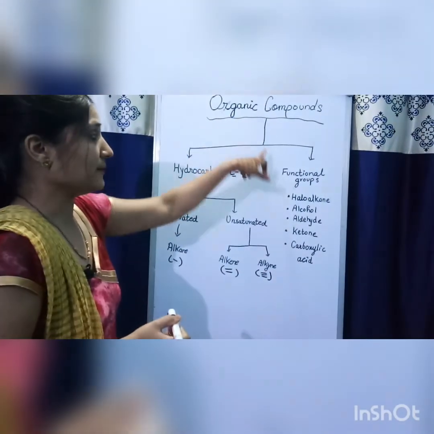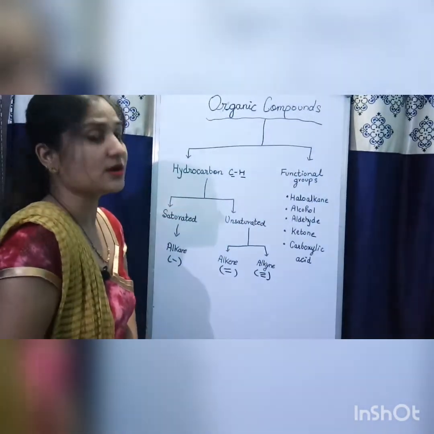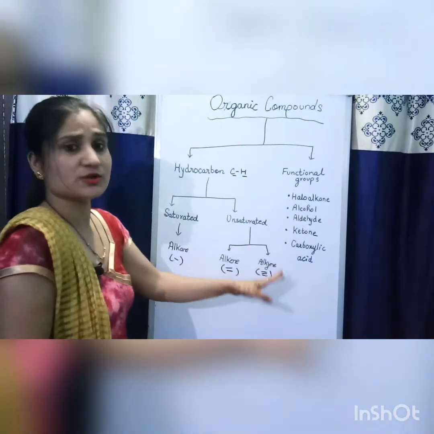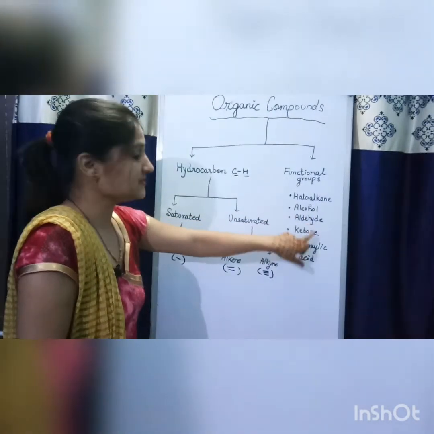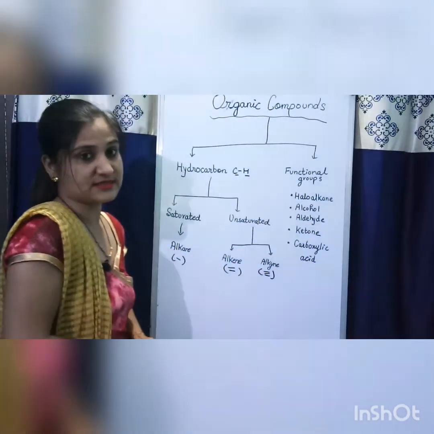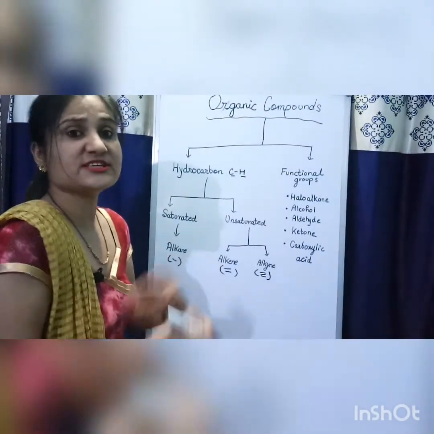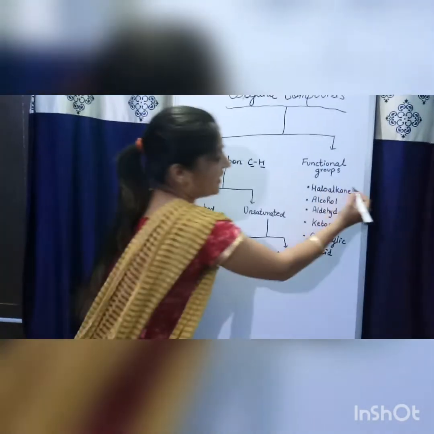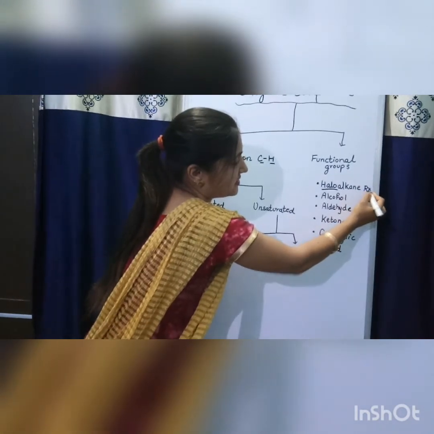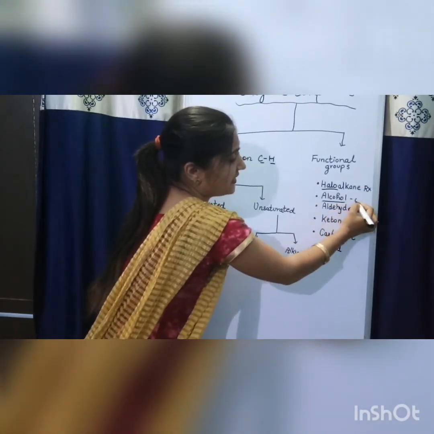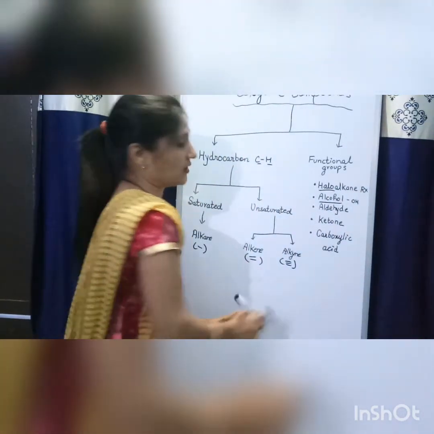Now, organic compounds are also divided into functional groups. There are a large number of functional groups in organic chemistry. Some of them are haloalkanes, alcohols, aldehydes, ketones, carboxylic acids. These functional groups, when added to hydrocarbons, change their properties. Haloalkanes contain a halogen with alkanes, that is RX. Alcohols contain an OH group at the end of the hydrocarbon.